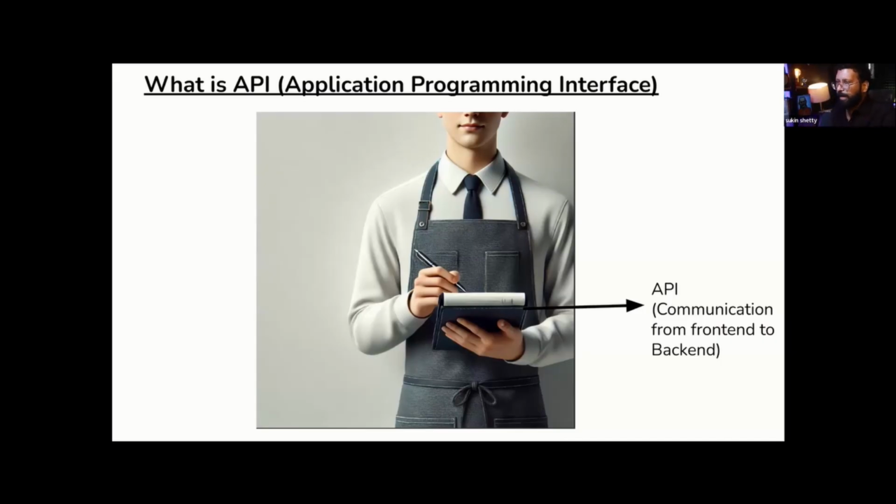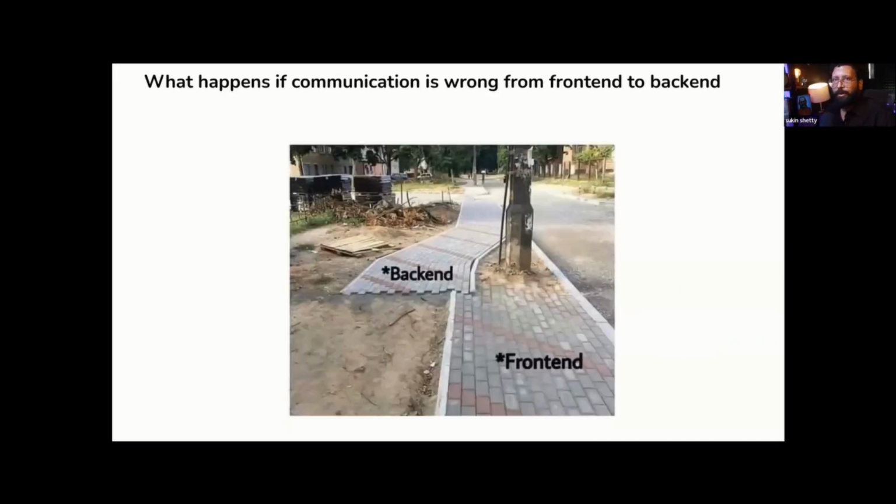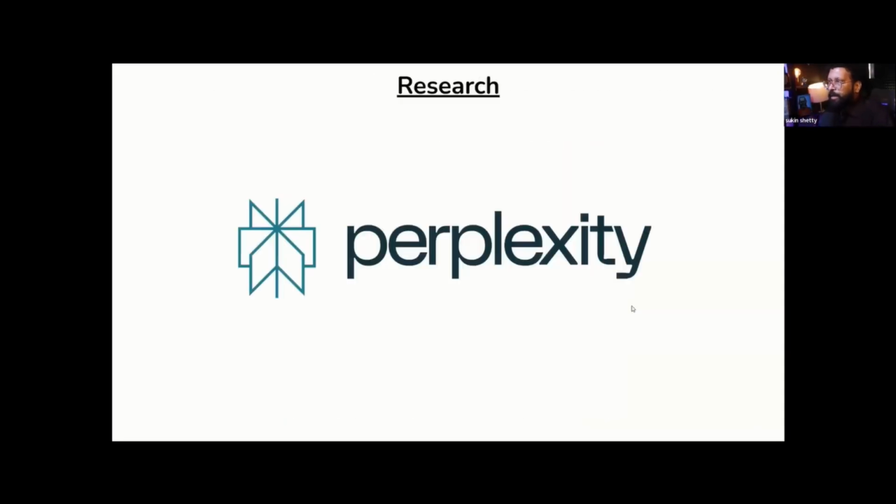Now, what happens if the communication goes wrong? This is what happens: there is no connection between the front end and back end. This is as simple as it gets to understand why the API's role is very important. And today I'm going to show you how to use API, how to integrate API to bring that connection. All that I'll explain. Now, are you clear about the tech stack?